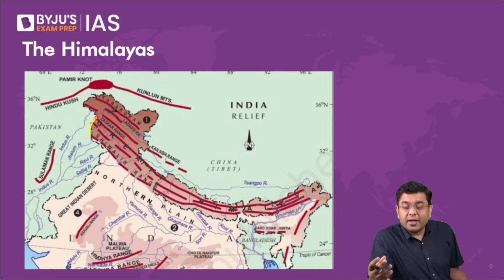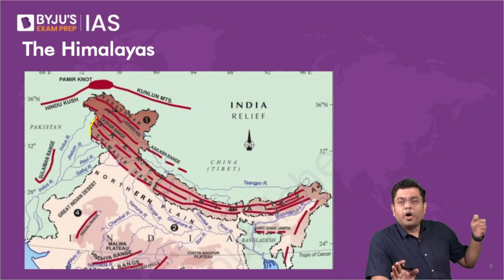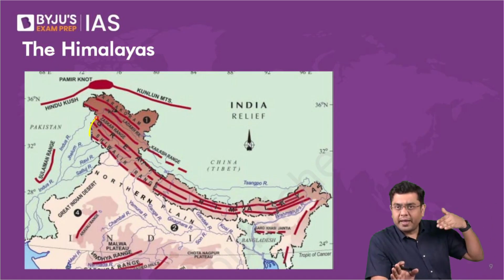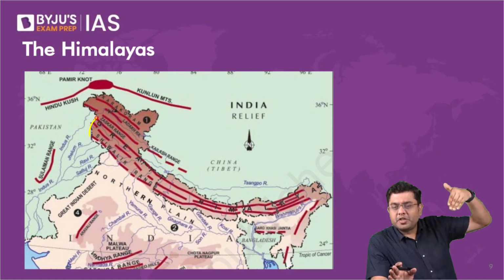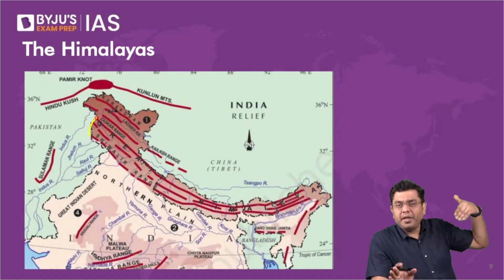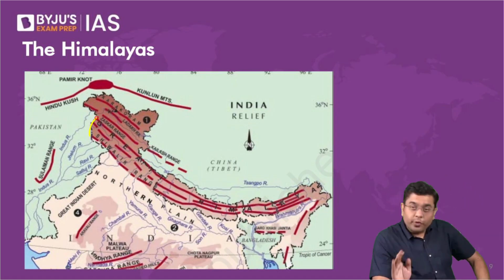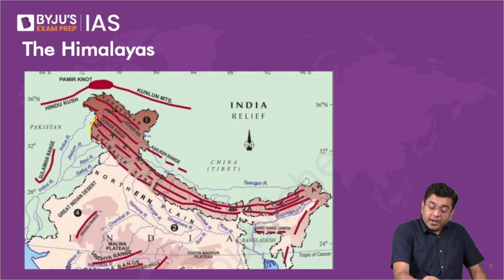When we consider a range, what is it? A range is a physiographical feature that we associate when you have a continuity of mountainous features. So that continuity which persists or prevails, that is what we refer to as a range. So in the Himalayan range, you will consider these three ranges. Which are those?